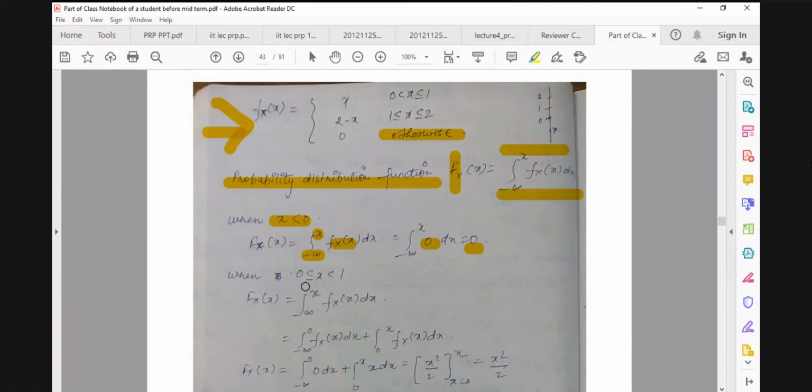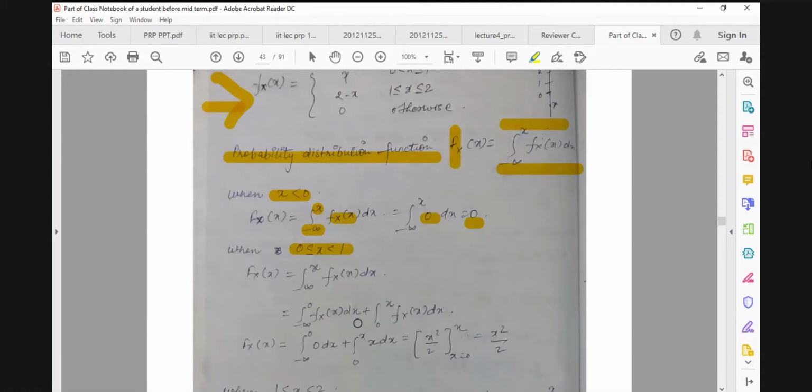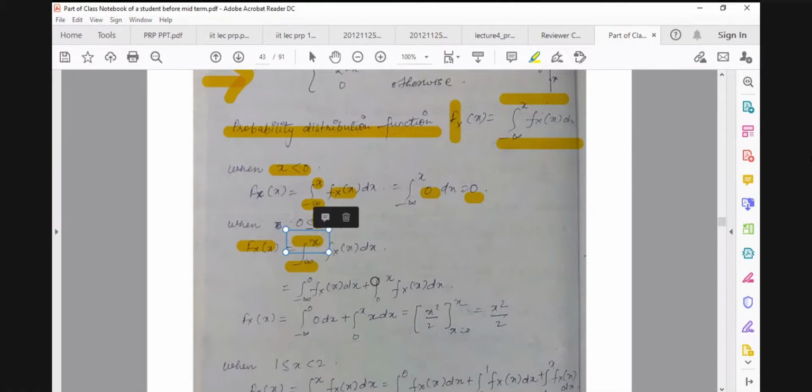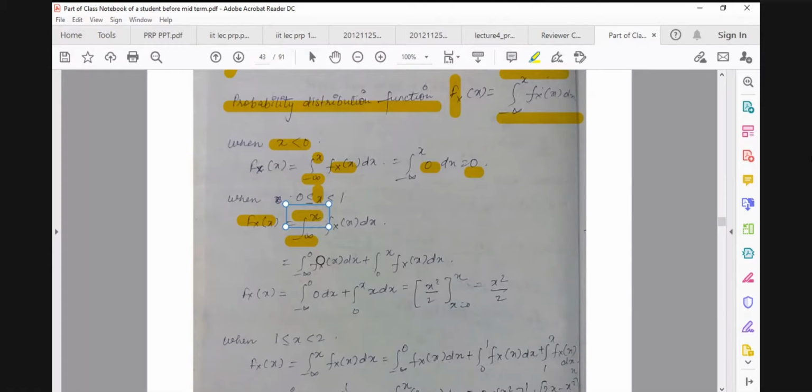Now your x is strictly greater than 0 and less than 1. We know the formula for calculating capital F(x) from small f(x) is this one, and here we are taking the range from minus infinity to x. We know that x is greater than 0, but still we are integrating within the limit minus infinity to x. So we split the limit of the integration into two parts, because we know that x is greater than 0.